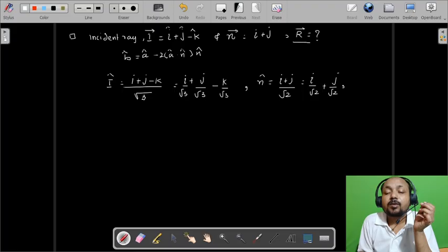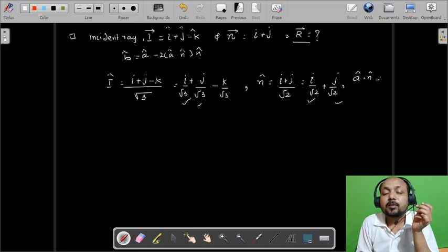Now we have to find the dot product of a cap and n cap. The dot product can be easily found by multiplying the individual directions, that is x direction with x direction and y direction with y direction.